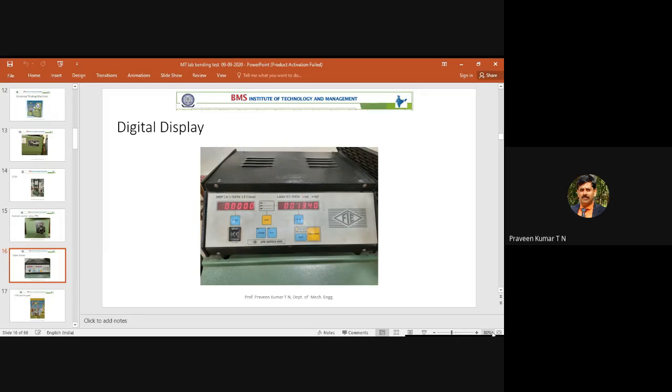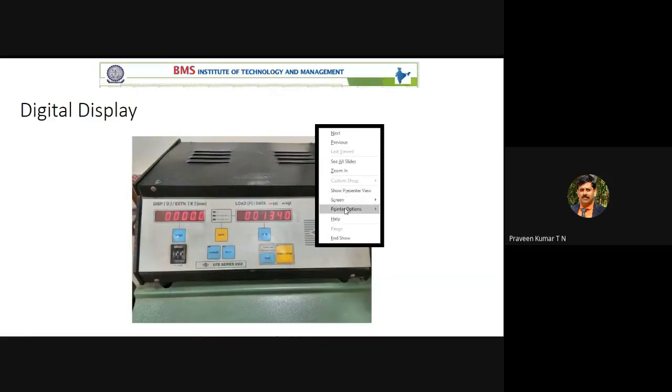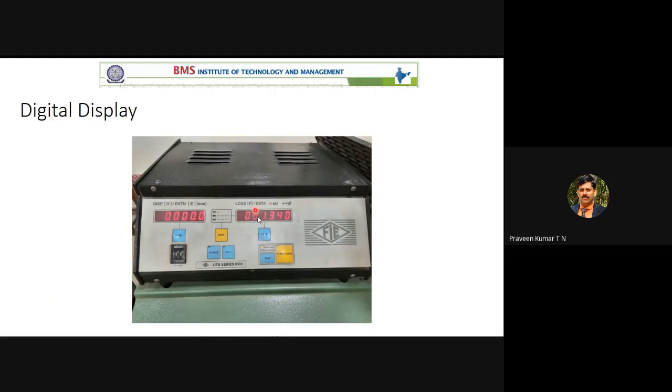As far as this lab is concerned, you have to note down two parameters: one is load and one more is deformation. For load, we are getting it in terms of kilonewton. The displacement is in terms of mm.